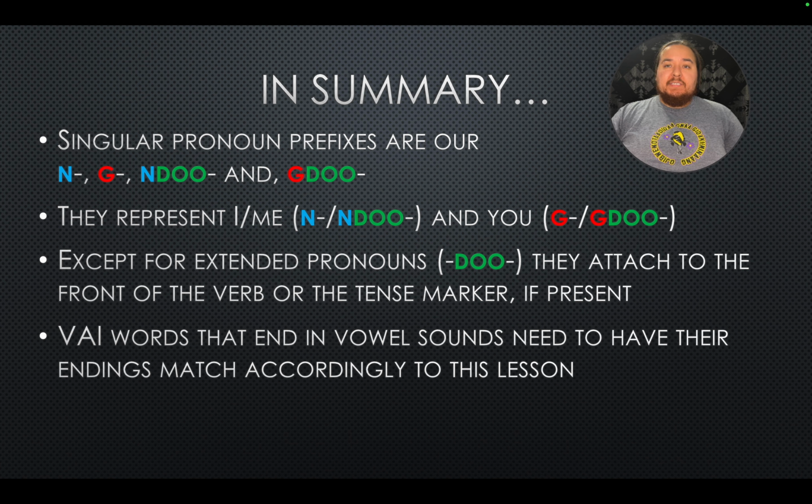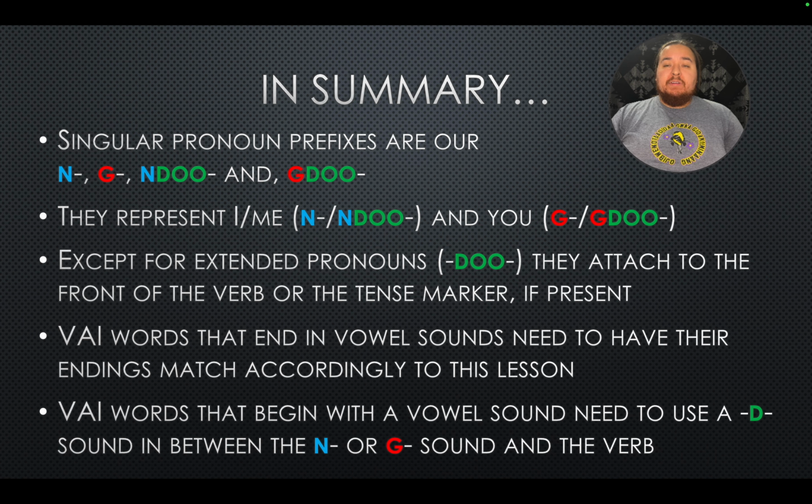VI words and vowel sounds need to have their endings match accordingly to this lesson. VI words that begin with a vowel sound need to use a D sound in between the N and G prefixes and the verb. So N or G, D, and then a verb that starts with a vowel sound.